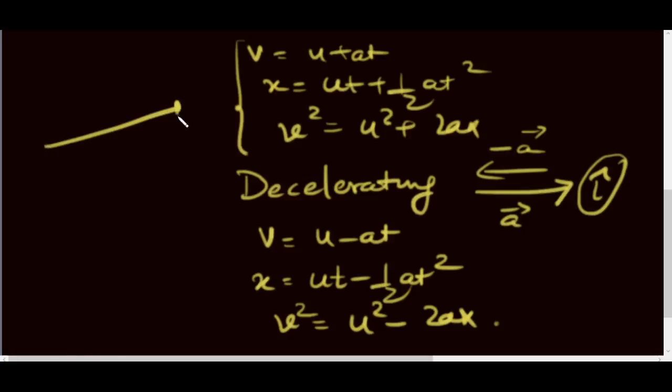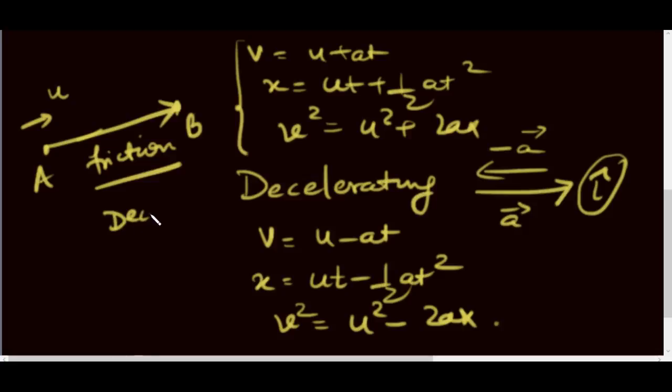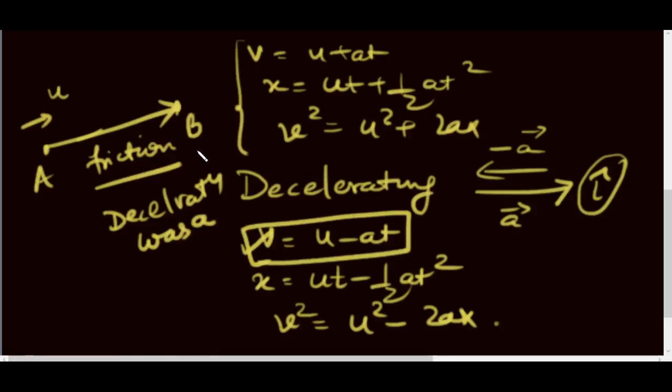Obviously, when a person or object is decelerating, there must be some ground force acting on it, and this is called friction. It helps to decelerate an object. For example, if an object goes from a to b, it stops at b and it goes with the initial velocity u at a. We have to find the time taken if the deceleration was a. So how do we do that? We use the first equation of motion. v would be 0 as the object has stopped at b, so u by a would be equal to the time taken. This can be easily derived.